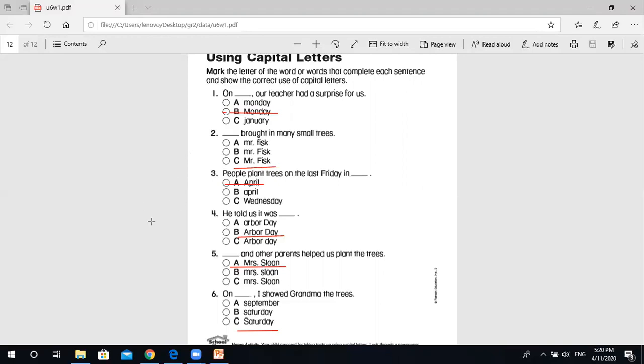So write them in your own copybook to remember them.